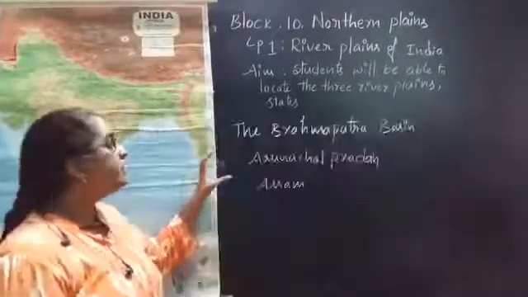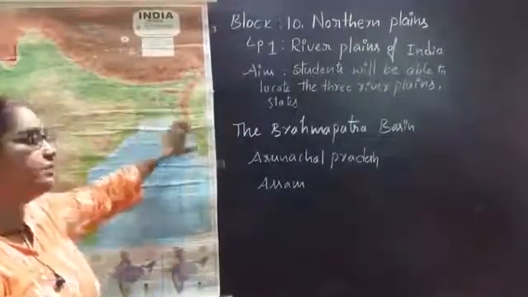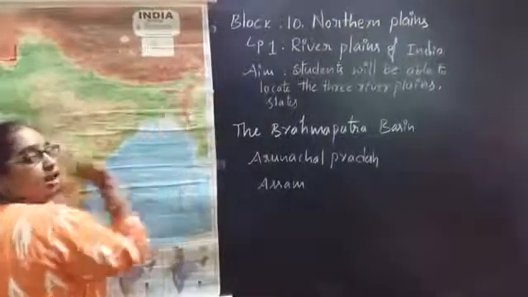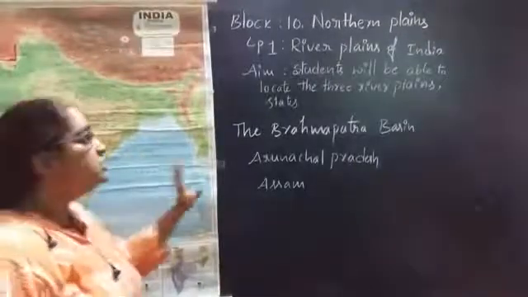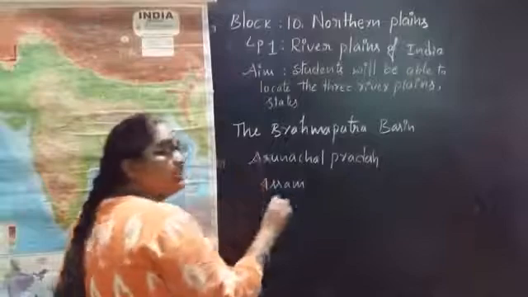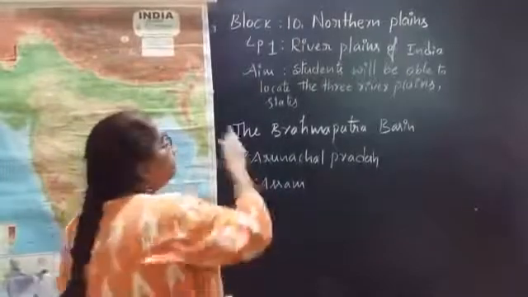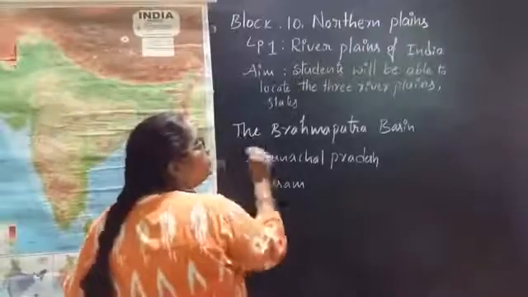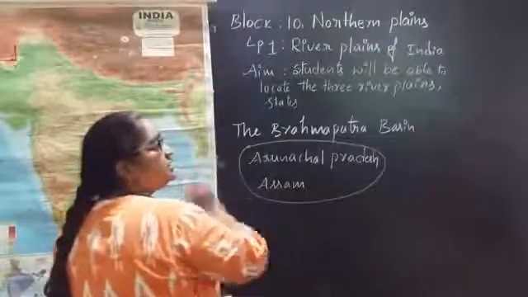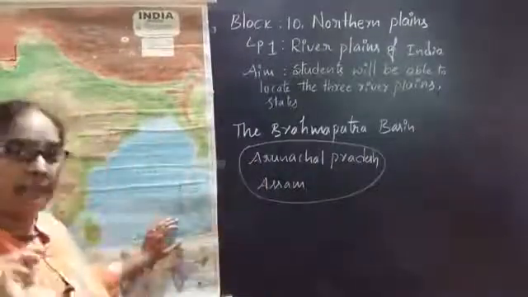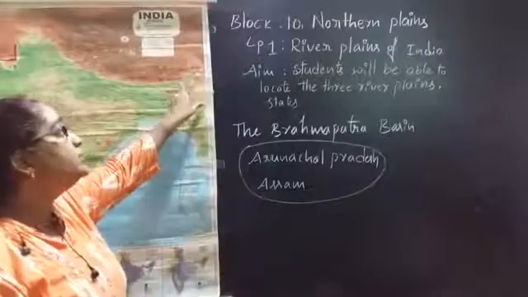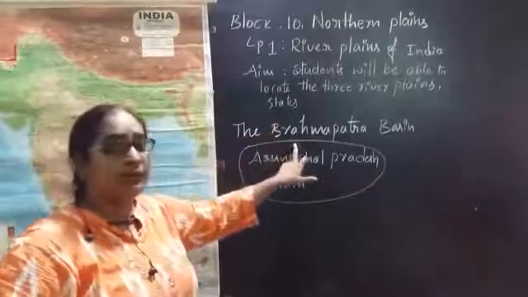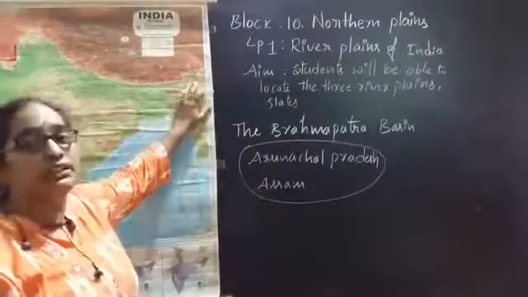Good. So now we are discussing the east part of the northern plains. Which states come under the east part of the northern plains? Arunachal Pradesh and Assam. So this east part of the northern plains is known as which river basin? Which river comes through from Arunachal Pradesh to Assam? Brahmaputra river. So these two states, Arunachal Pradesh and Assam, are known as Brahmaputra river basin. Why? Because these two states are dependent for their water source on the Brahmaputra river.